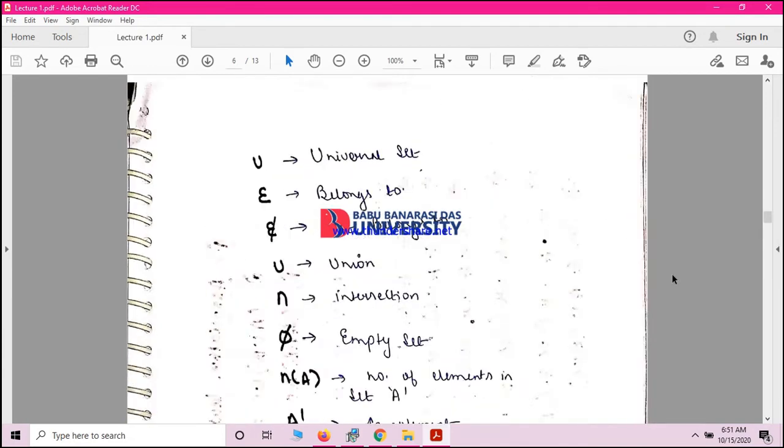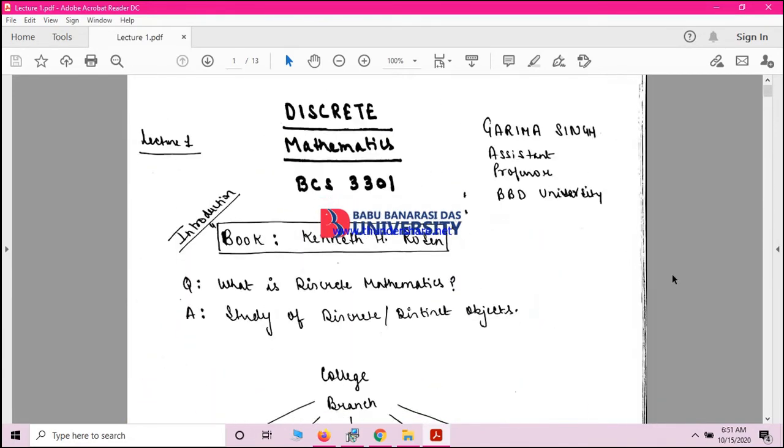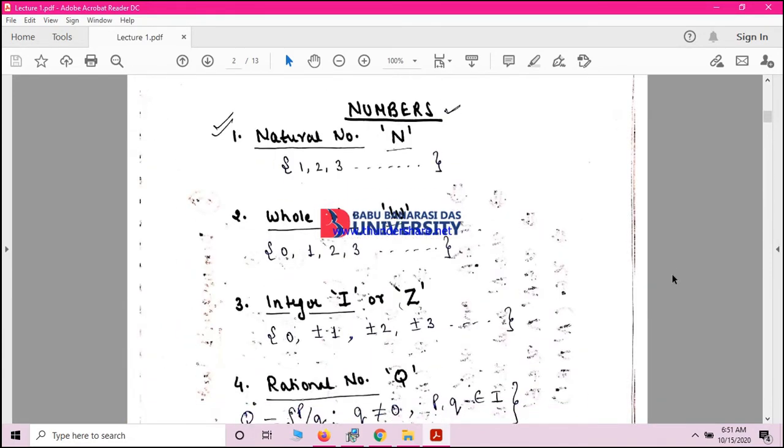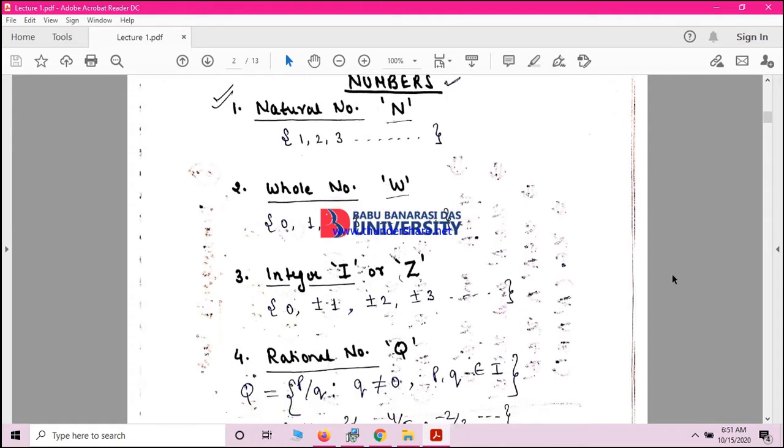Now let's go through certain numbers of a well defined set. These numbers will be used in the further theorems, and you just have to remember the alphabets and the set name. First of all, natural number. You all know what natural number is.